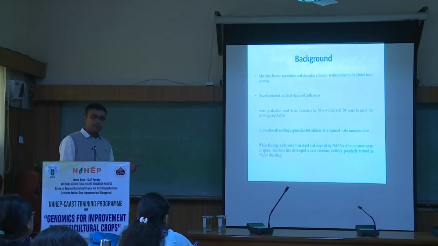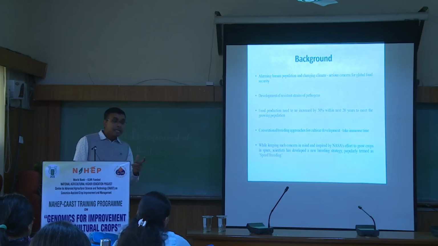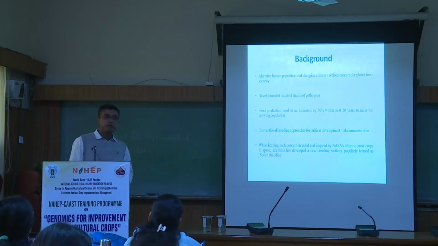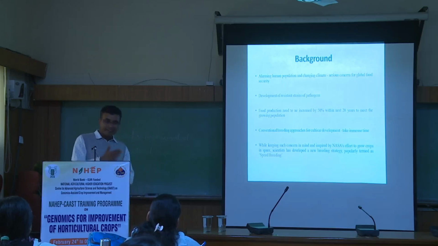Then why is it needed? Because all of us are aware that we have a huge population, and the world population is growing very fast. Suppose a challenge comes today, some kind of breakout of a particular disease. That disease has to be controlled, and we have to have a product within a very short time.